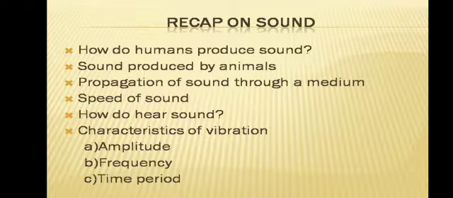Characteristics of vibration. There are three characteristics. Amplitude. Amplitude means maximum displacement of particles from their mean position due to vibration. Frequency. The number of oscillations an object takes per second is referred to as frequency. Time period. Time taken for one complete oscillation of a sound wave is called time period.